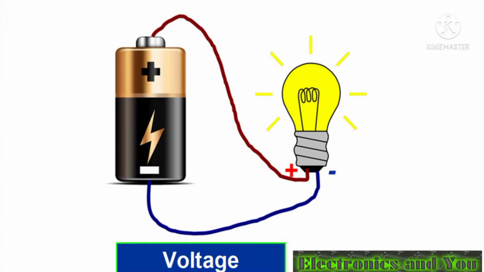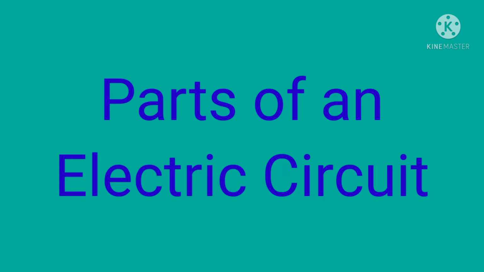Number 4. Voltage. It is the measure of work required to move a unit charge from one location to another against the force which tries to keep electric charges balanced. In the context of electrical power sources, voltage is the amount of potential energy available per unit charge to move charges through a conductor.